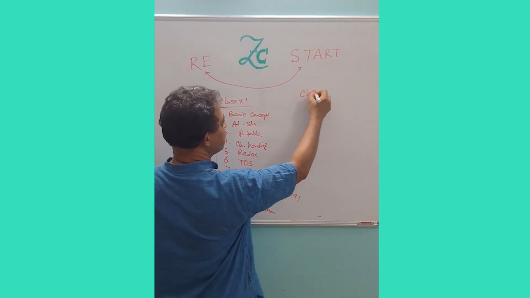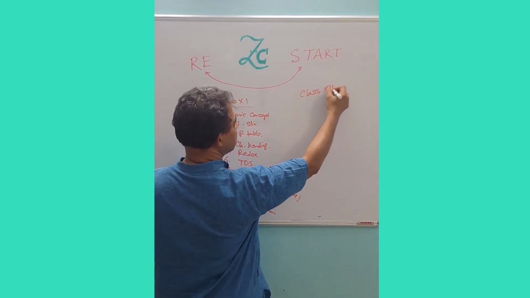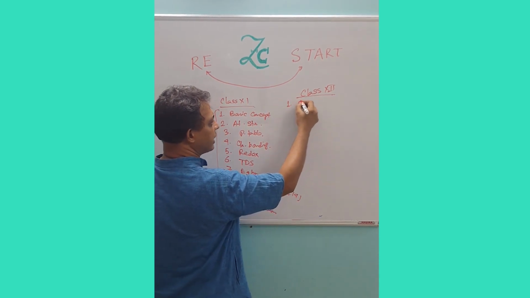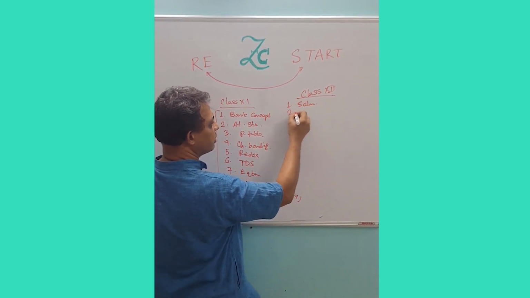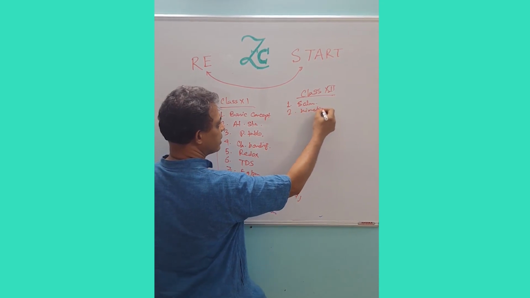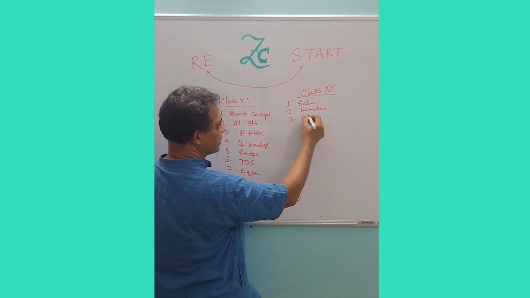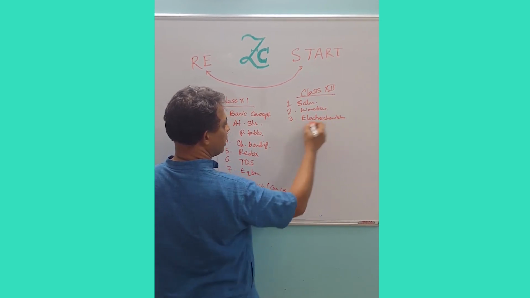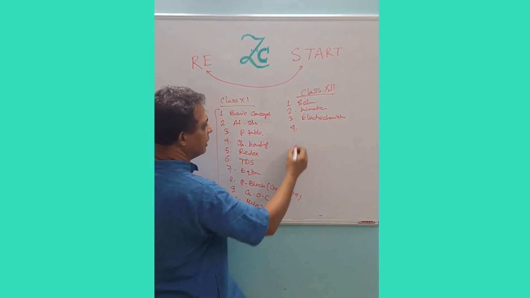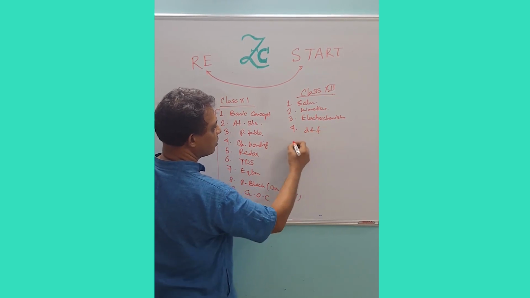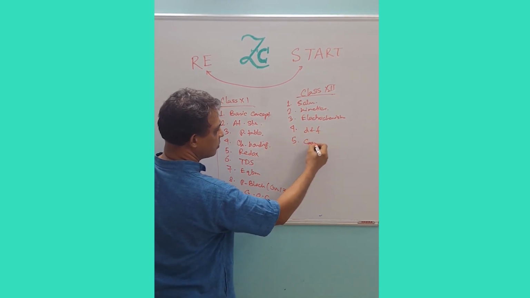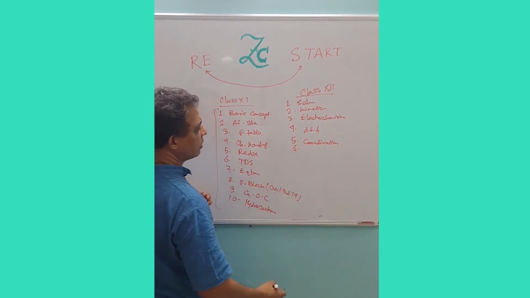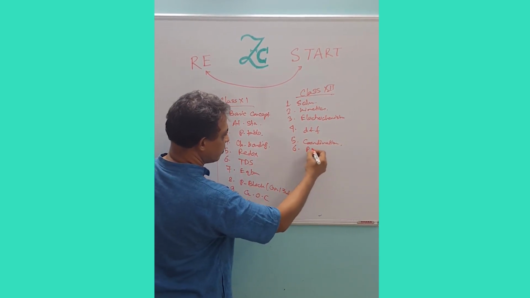And in class 12, there are 12 chapters. Number 1, from the physical chemistry, solution, kinetics, electrochemistry. Number 4, D and F block, coordination compound. P block,